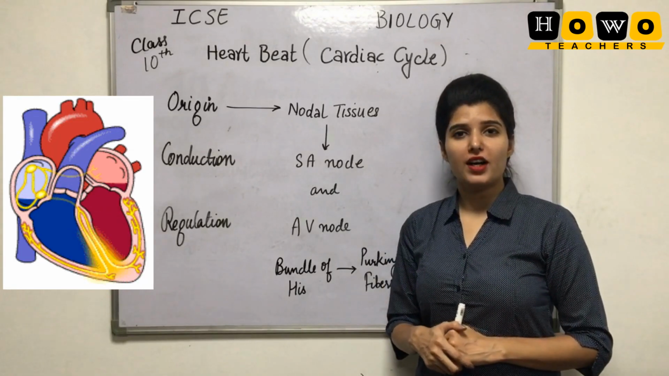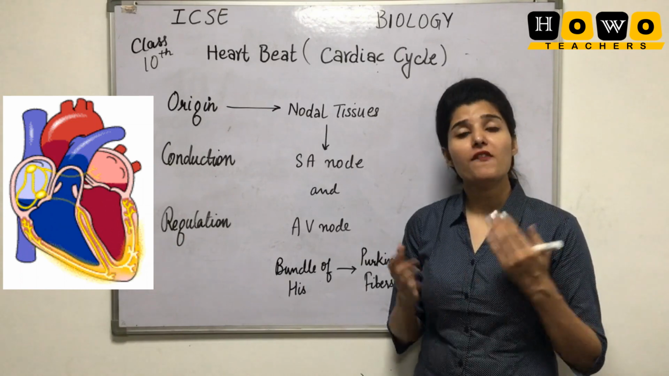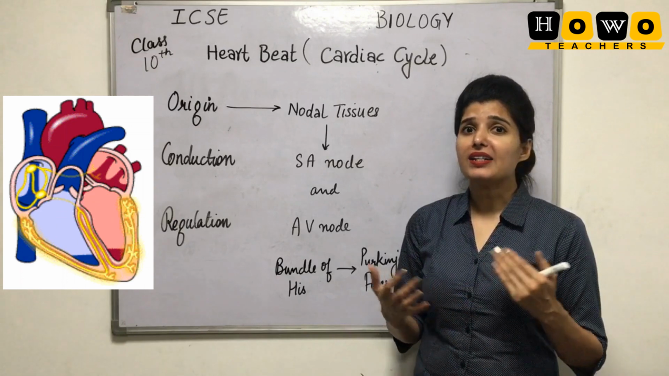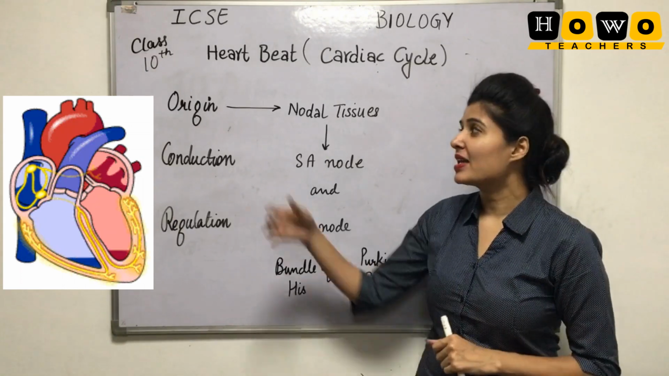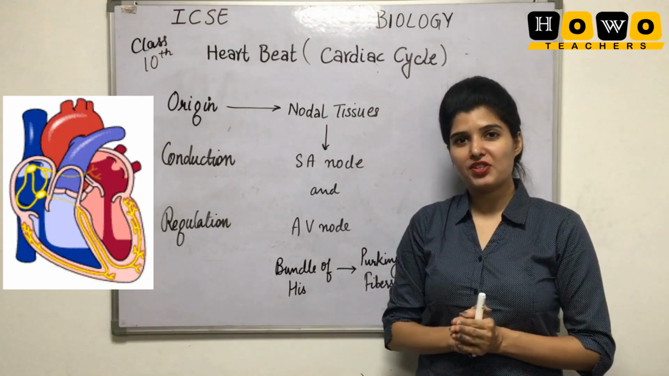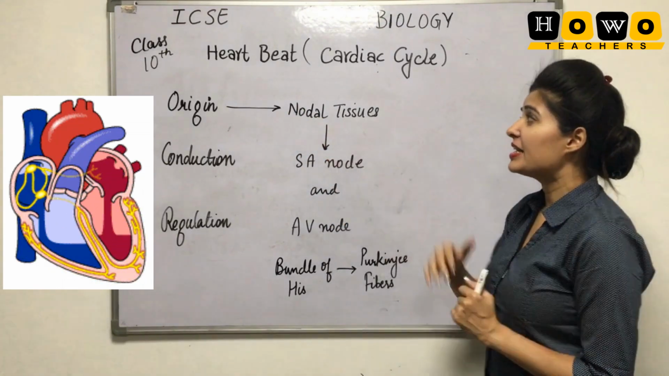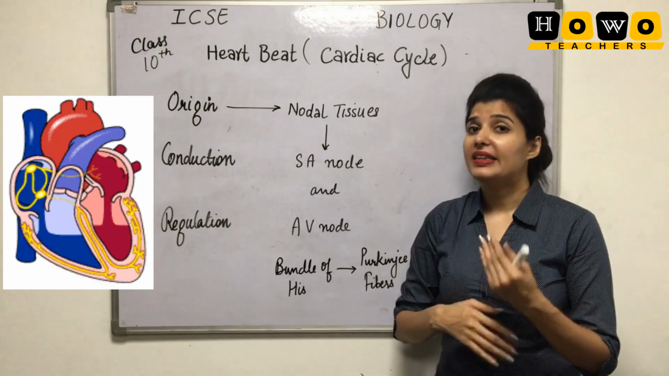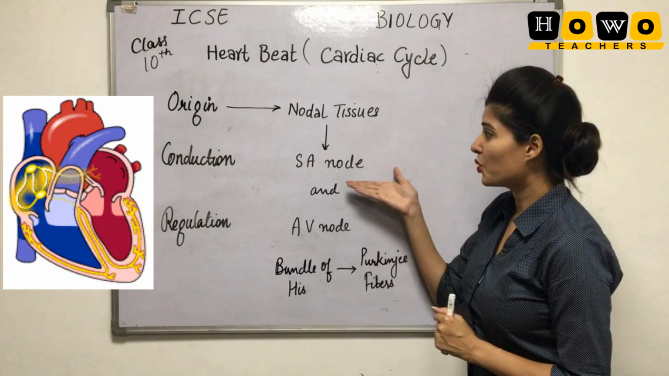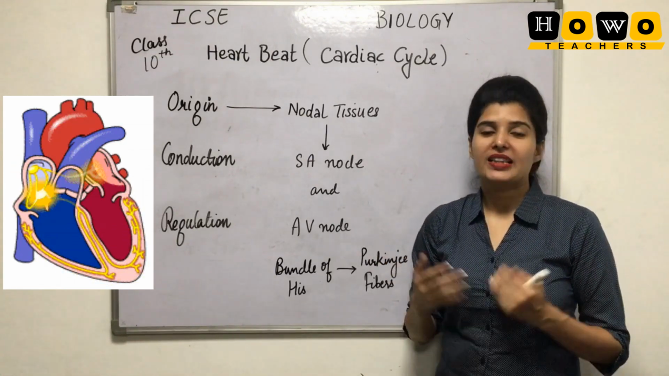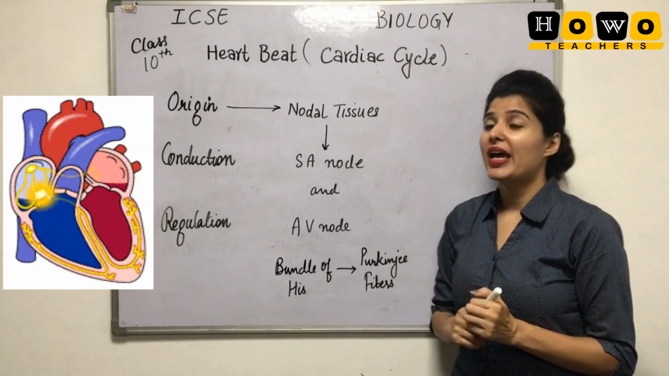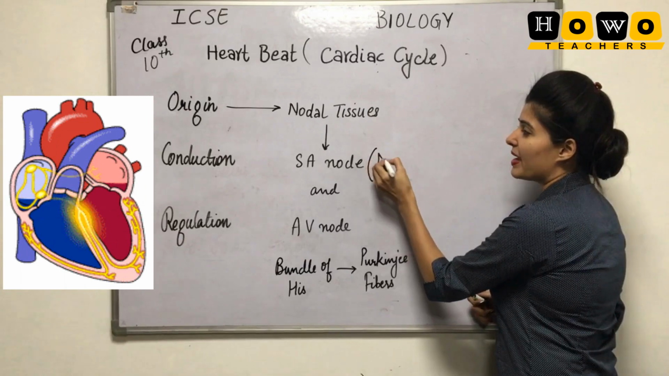In the walls of the heart, there is the presence of special bundles of fibers. These fibers are very special because they help in the origin of the heartbeat. One such special bundle of fibers is known as the nodal tissues. These nodal tissues are of many different types. One such nodal tissue is the SA node, the sinoatrial node. My dear students, this SA node is known as the natural pacemaker.